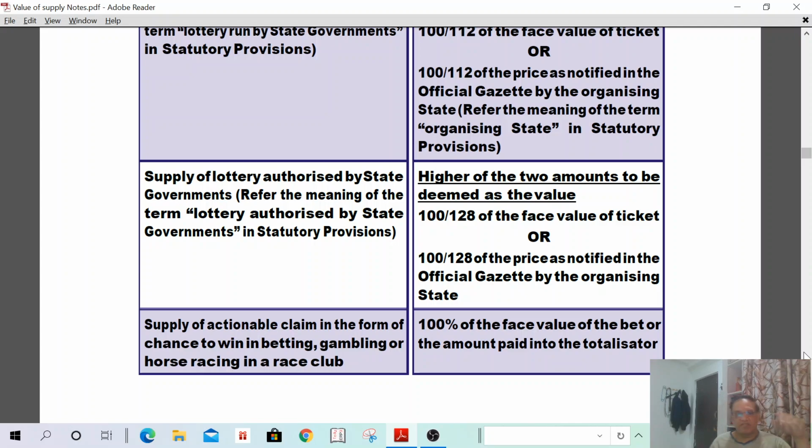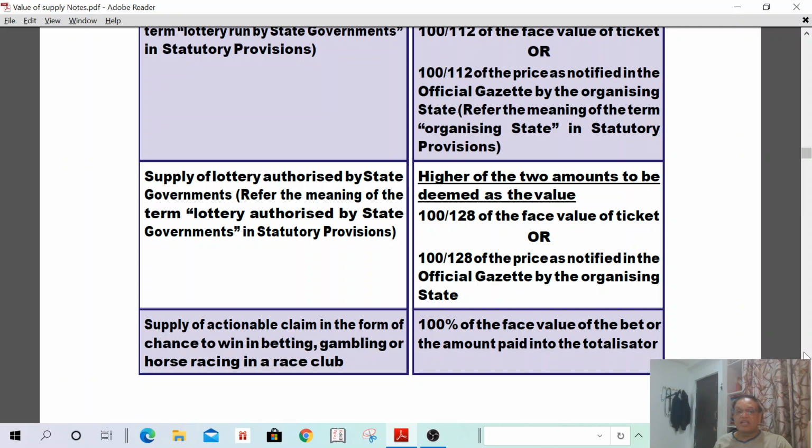I can repeat once again. In case the lottery is run by the state government, then the value of supply shall be 100 by 112 of the face value of the ticket. If the lottery is organized by the state government, then the value of supply shall be 100 by 128 of the face value of the ticket.